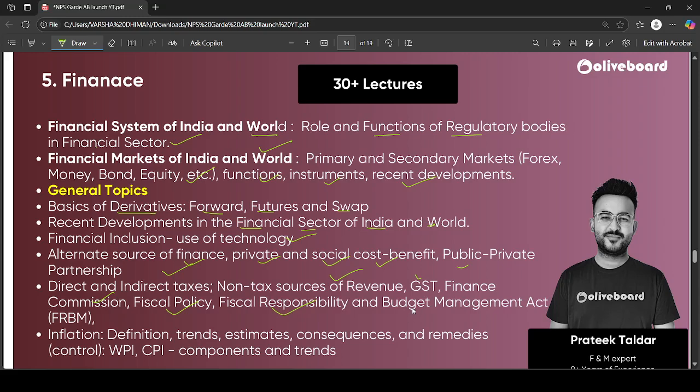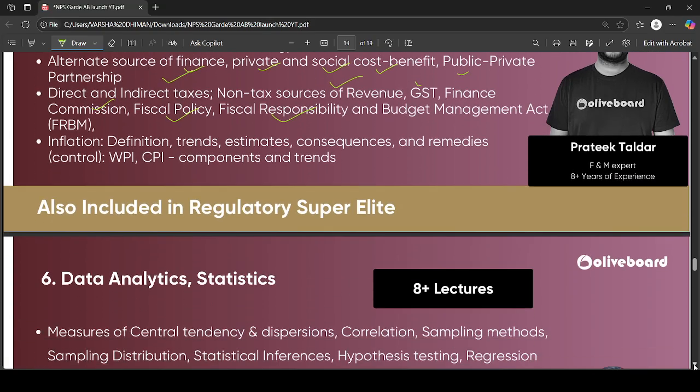So all these things will be covered, and other than that you will have lectures on inflation, like definition, trends, estimates, consequences, and remedies, like how you can control inflation, WPI, CPI, their components, and the trends, like how they are fluctuating and how they are changing nowadays, right?